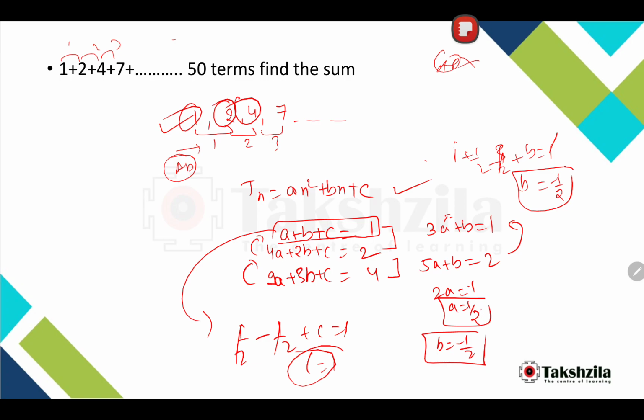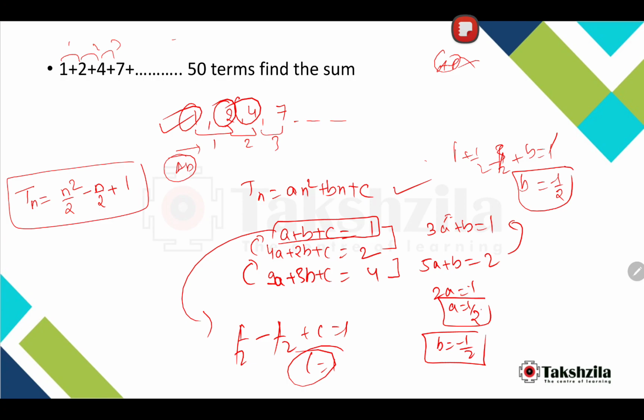So our a, b, c came out to be these. So our nth term Tn is n square by 2, minus n by 2, and c came out to be 1. Okay, everything's correct. So this is our nth term.